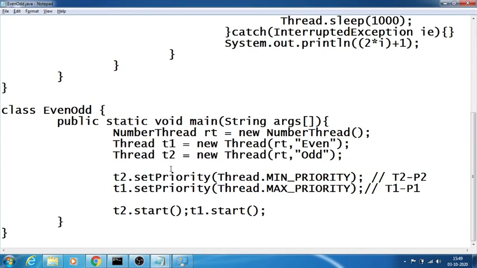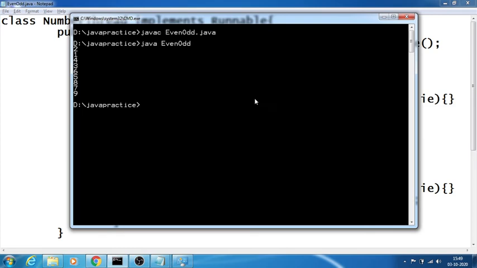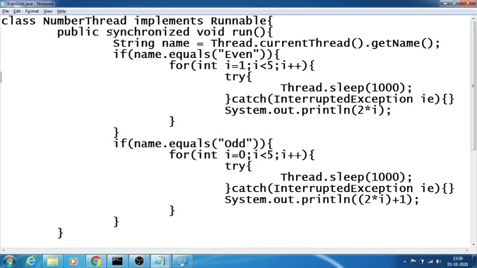See, synchronized is a keyword which is used to allow only one thread to enter into the critical section and not allow the other thread. Like, for example, run this. See here, I am getting only the even thread first. Next I am getting the odd thread. This is due to the concept called synchronized.